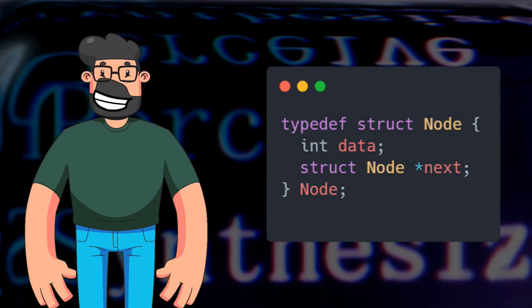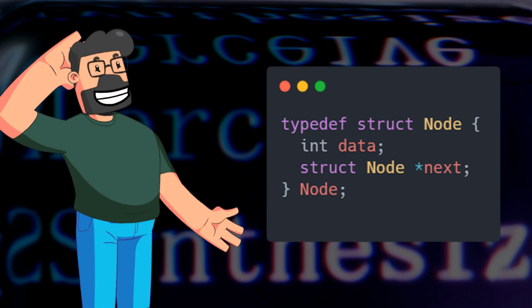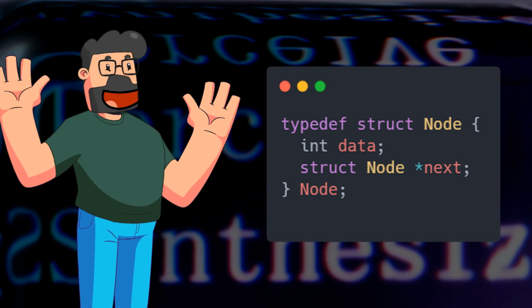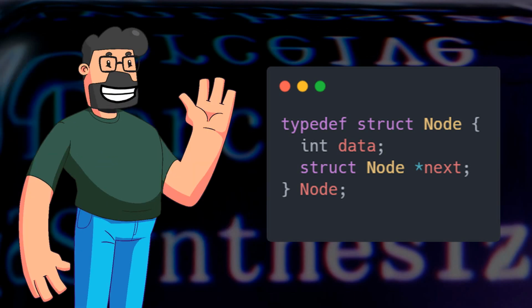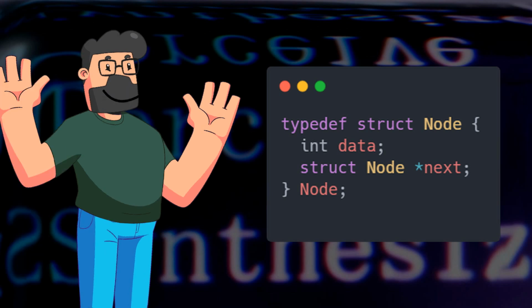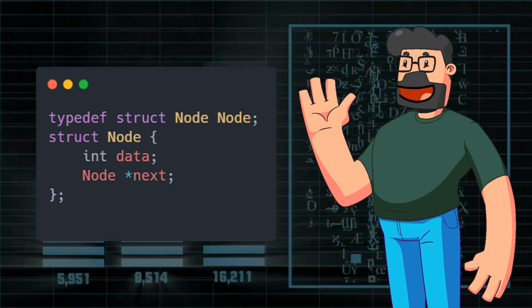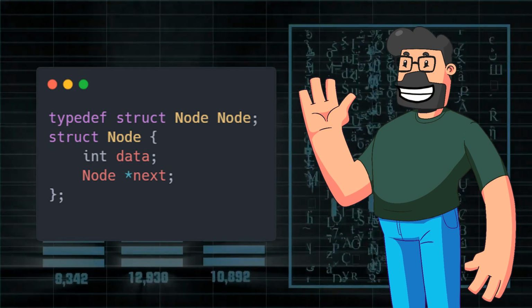typedef struct node { int data; struct node *next; } node; This struct, named node, contains an integer data field and a pointer to another node struct named next. Neat and effective. Now, let's delve a bit deeper into another approach to address the same issue.